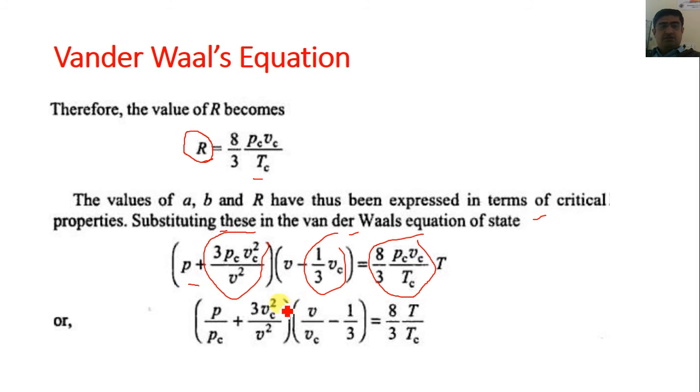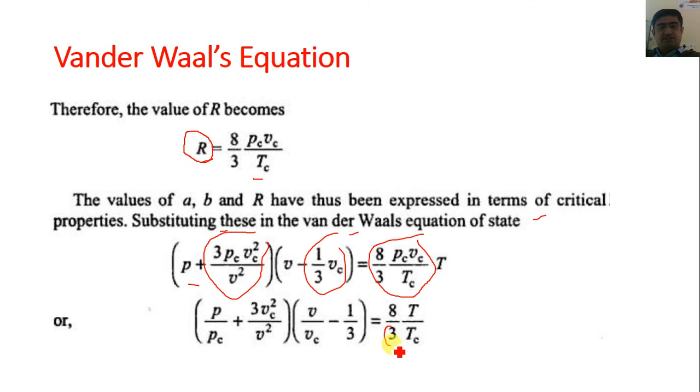So now if we do further solution, then we can also write this term as P upon Pc plus 3 Vc square upon V square into bracket V upon Vc minus 1/3 is equal to 8 by 3 T upon Tc.